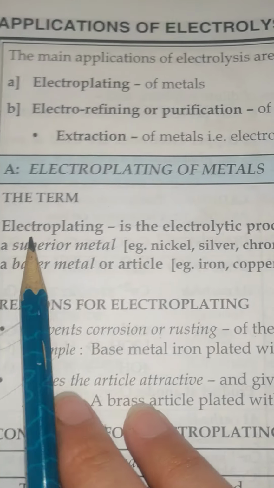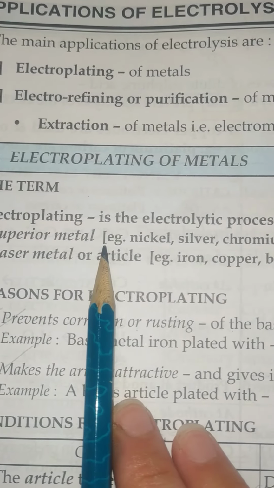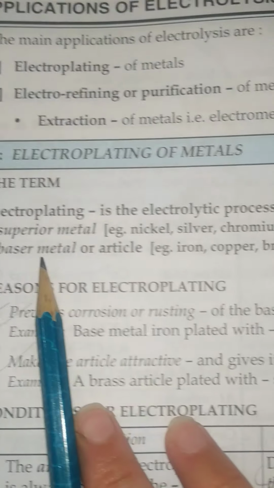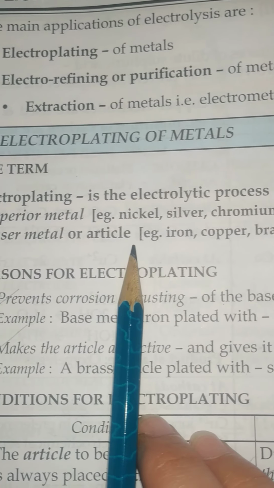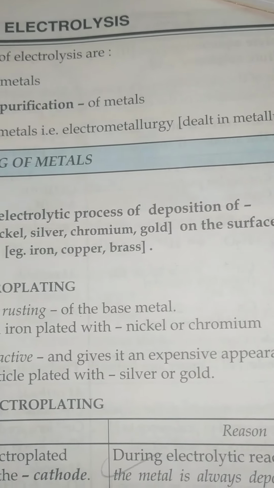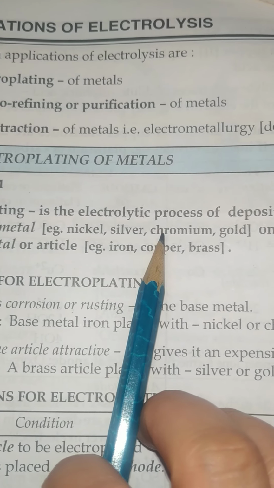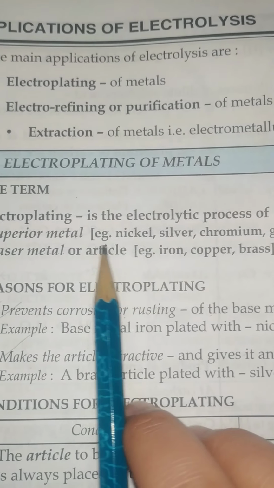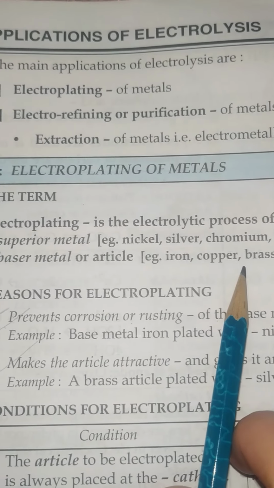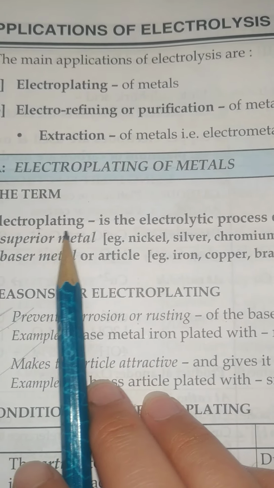So what is electroplating? It is the electrolytic process of deposition of a superior metal like nickel, silver, chromium, gold on the surface of a baser metal or article. In this process of electroplating, any metal that is known as a superior metal like nickel, silver, chromium is deposited over any baser metal or any other article like iron, copper or brass. Okay, so that process of electrolysis is known as electroplating.